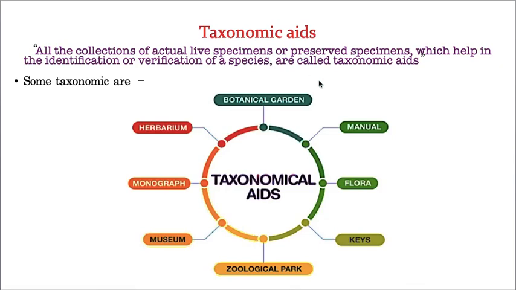Now in this particular topic, we are going to explain various taxonomic aids. They are botanical gardens, herbarium, monographs, museums, zoological parks, and manuals, flora and keys. So these are the various taxonomic aids, which are used for identification and classification of organisms. Now let us take one after one, then we will understand more clearly.